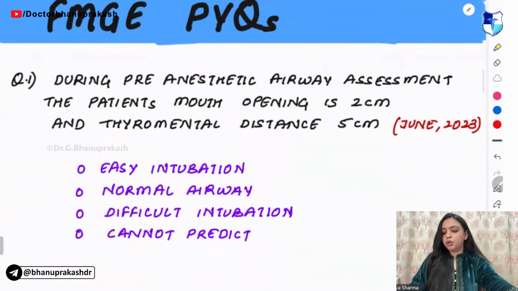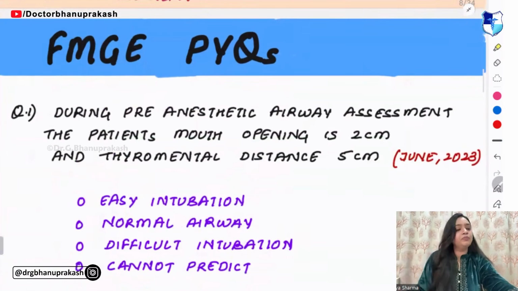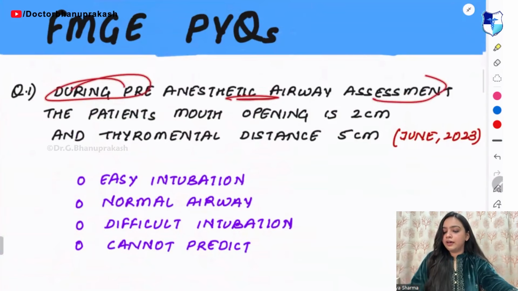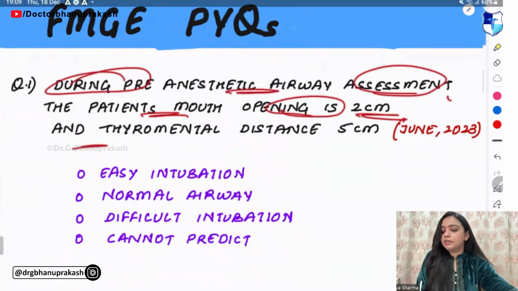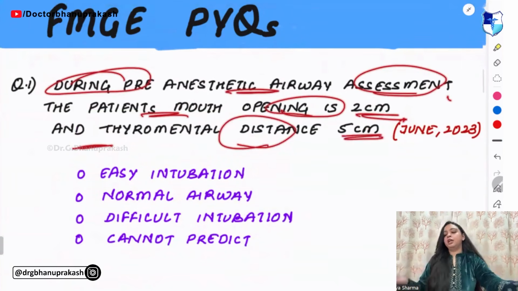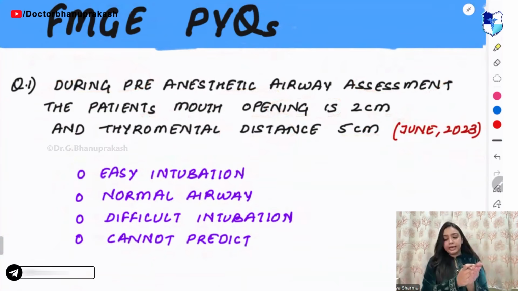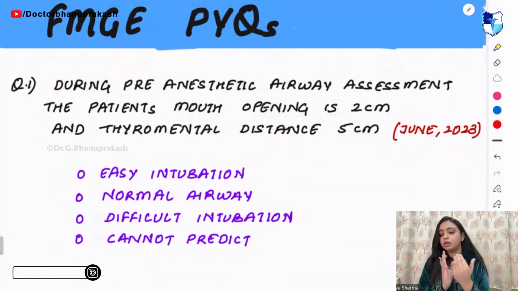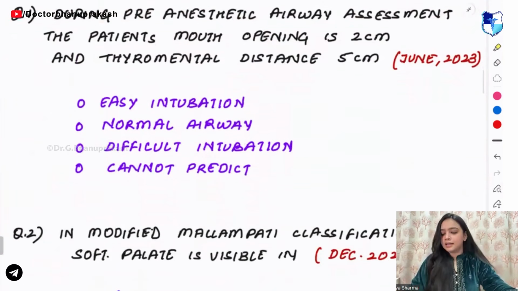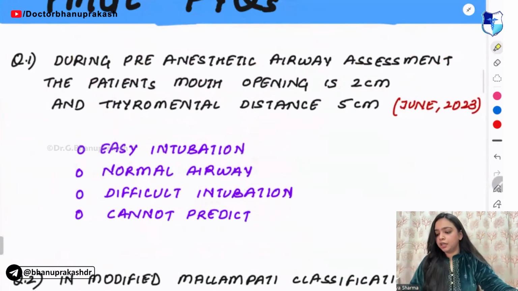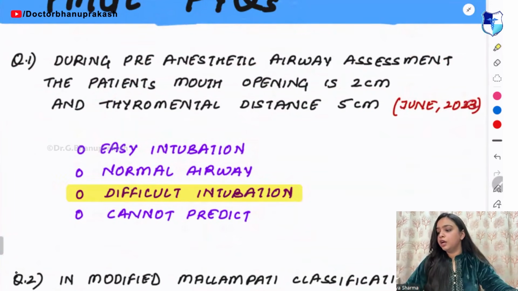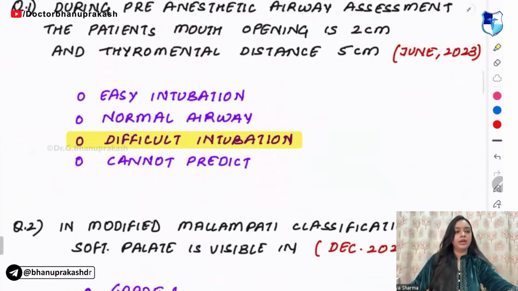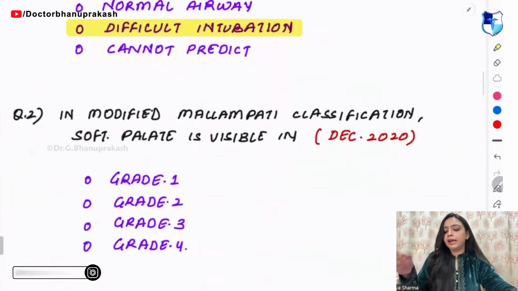Now guys, coming on to the PYQs. The first PYQ: during the pre-anesthetic airway assessment, the patient's mouth opening is 2 centimeters and the thyromental distance is 5 centimeters. So answer me, is it an easy intubation, a difficult intubation, or a normal intubation? The answer is a difficult intubation. This was asked in FMGE 2023.